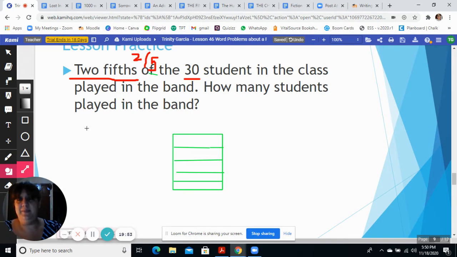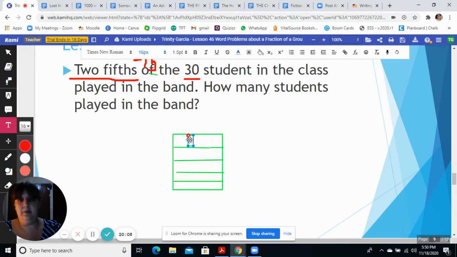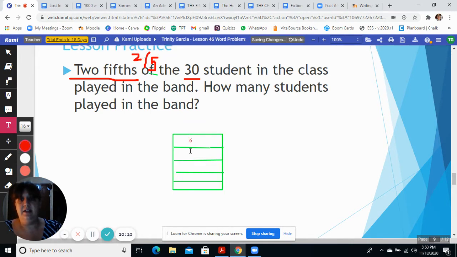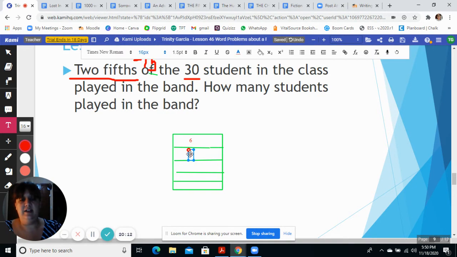5 times 5 is 25? No, not right. 5 times 6, right? All right, so let's go ahead and write 6 in each of these spots. We're going to put 6 in here, and 6 in here, and 6 in here.